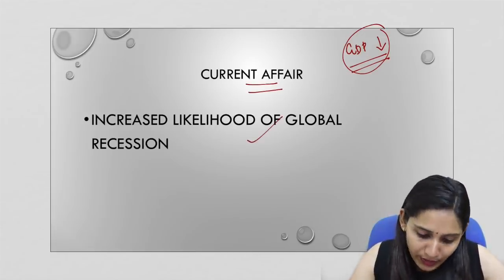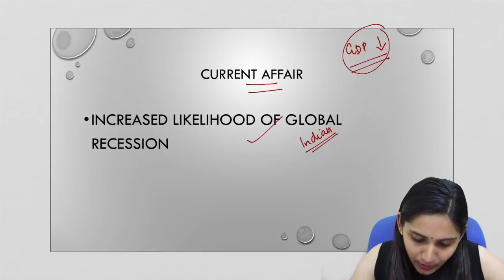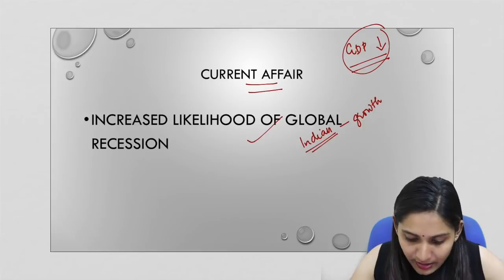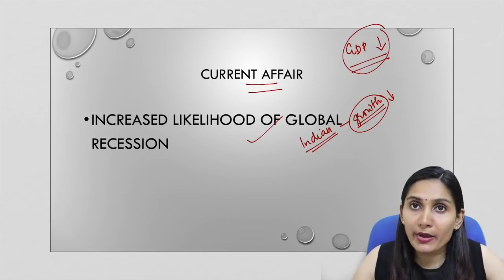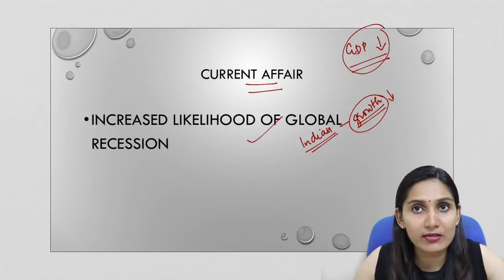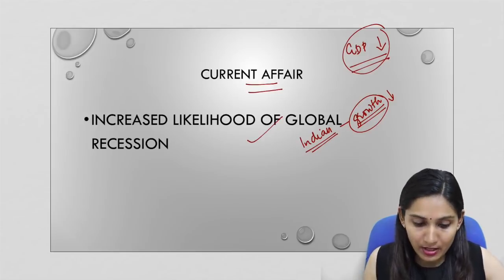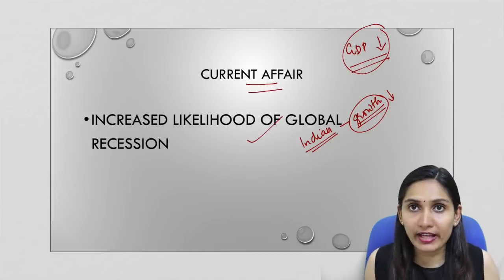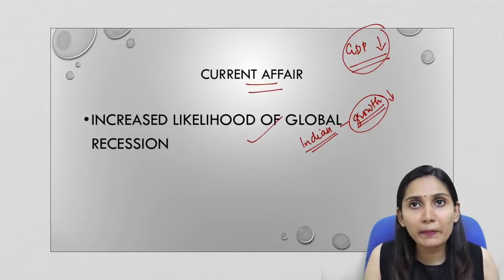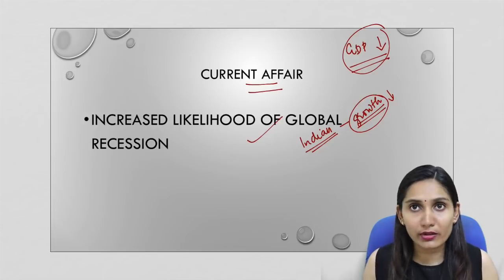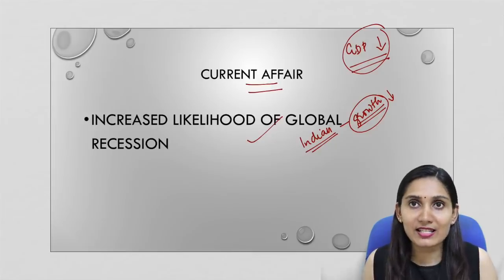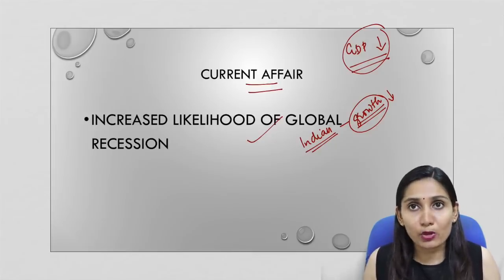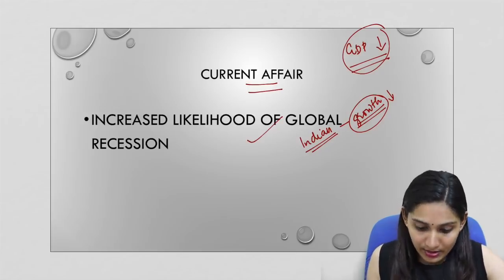Now if we specifically look into the Indian economy, we have seen that in the Indian economy also there is a growth slowdown, and this is evident in most of the sectors, including the automobile sector and the housing sector. So everywhere a slowdown is very evident, and this has affected almost all the industries, almost all the sectors in the Indian economy. Likewise, around the world, if we analyze Germany, US, China, all the major economies, they are undergoing a growth slowdown, which we will discuss in detail in this lecture. So this is the current affair, and based on this, we will be discussing whether a global recession is possible in the near future or not. So this is the point of discussion today.